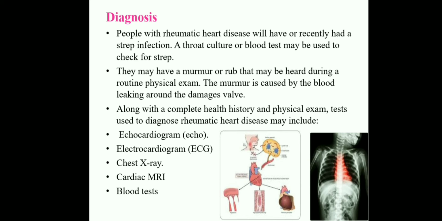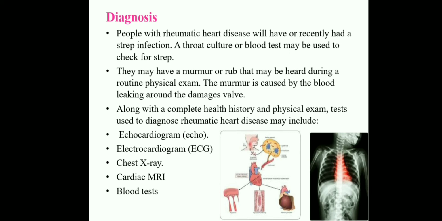Along with the complete health history and physical examination, the tests used to diagnose rheumatic heart disease may include, what are the tests? Echocardiogram, which shows valvular damage and leaking, mostly in the tricuspid valve and the mitral valve. ECG is done for ventricular and valvular deformity.